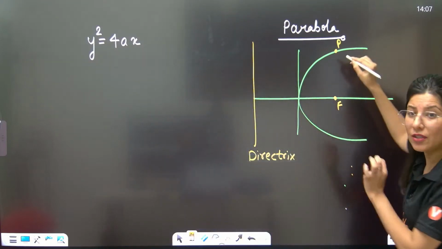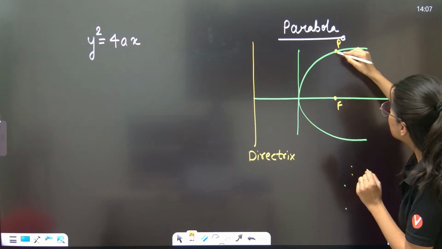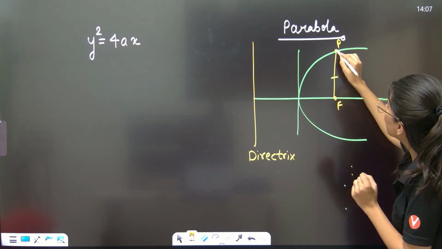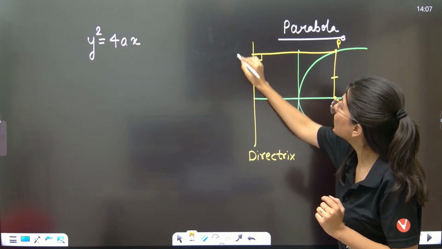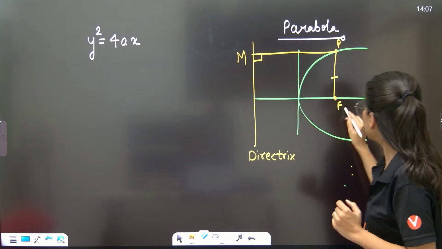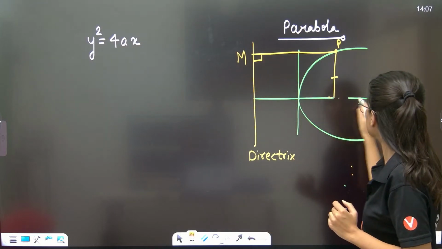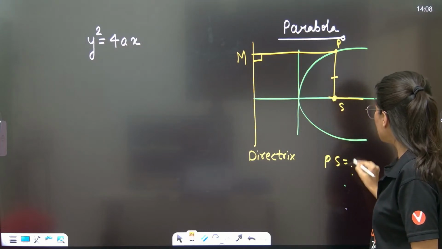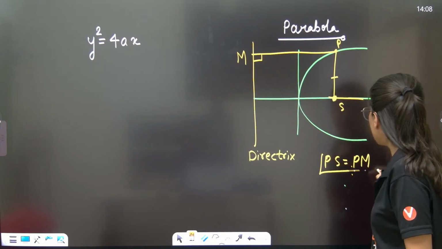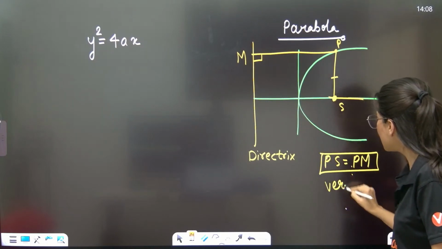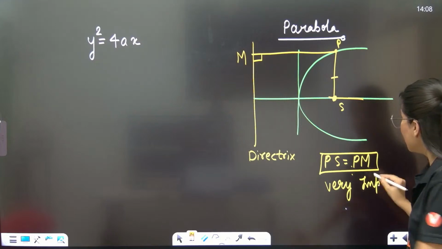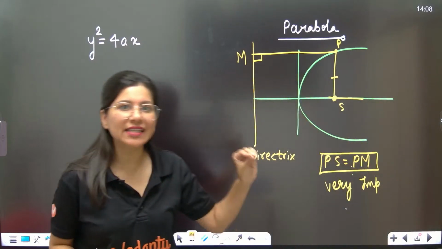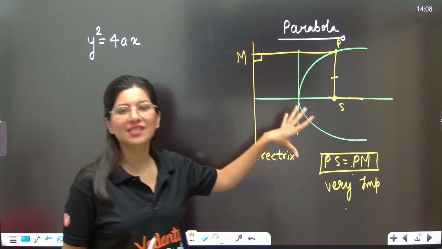Now, for any point on the parabola, the distance from the focus will be equal to the distance from the directrix. Let me mark it as S. Yes, the distance from the focus, PS, is equal to PM. This is very, very important, and we are going to use this at least 3 to 4 times in this session.